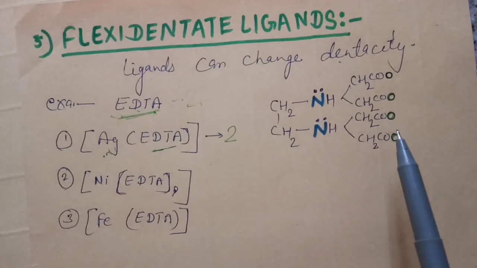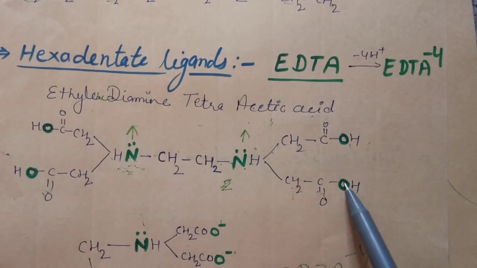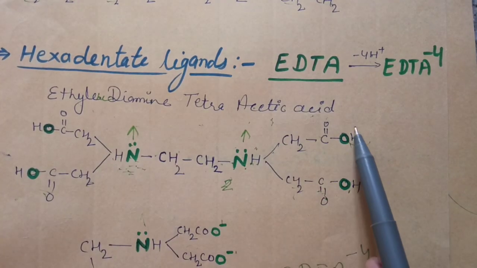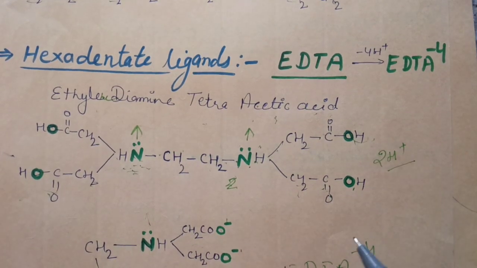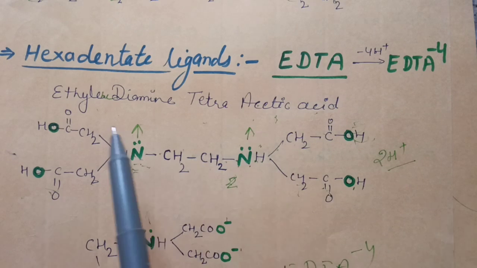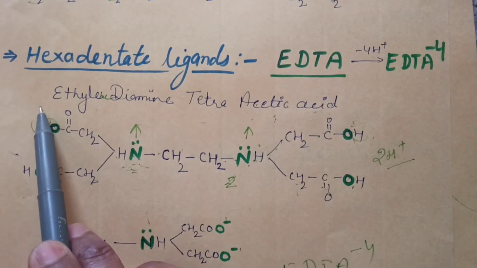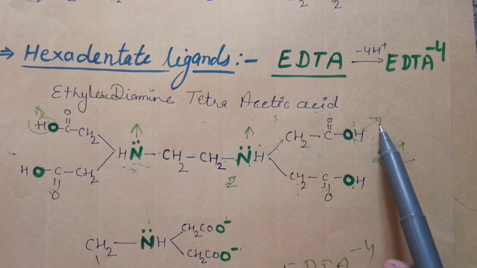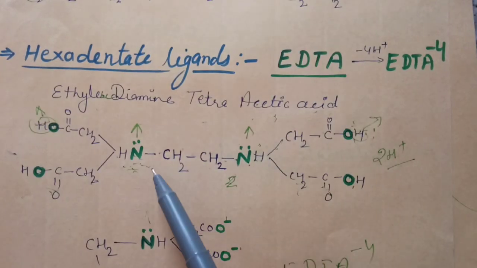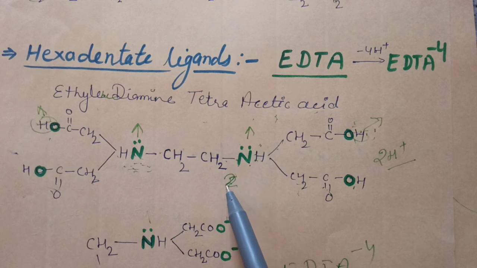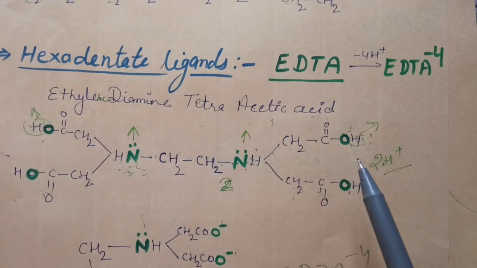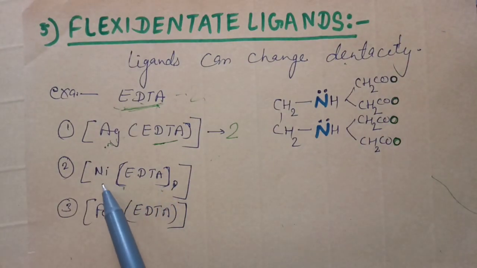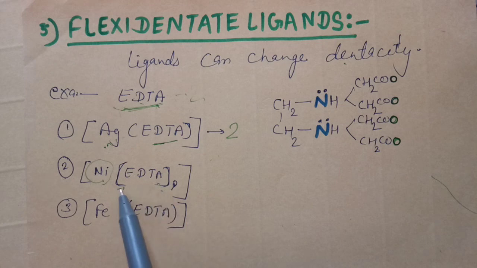Okay, when the H plus ions are released here, when one hydrogen atom here and one hydrogen atom here is removed, only 2 H plus ions are released. So there will be -1 charge here and -1 charge also here. Okay, so it will also behave as a donor atom, and it will also behave as a donor atom. Now its denticity will be 1, 2, 3 and 4. Means in the starting the denticity was 2. Now after removing 2 H plus ions, its denticity becomes 4. As with nickel, the coordination number of nickel is 4. So in this complex compound, EDTA shows denticity as 4.